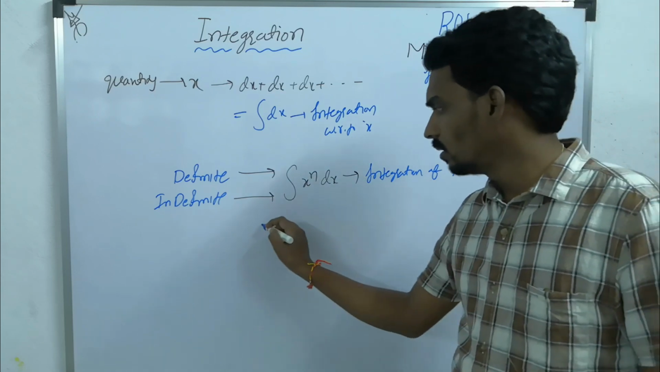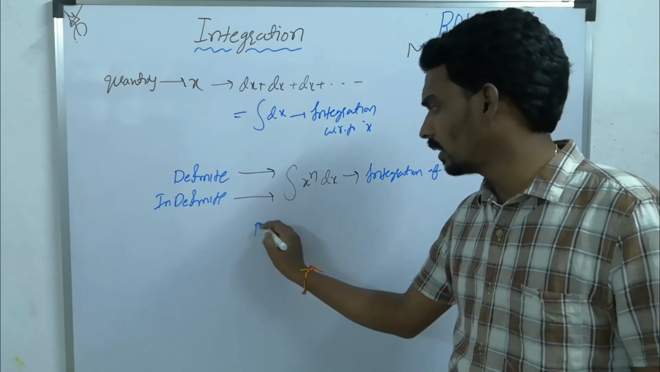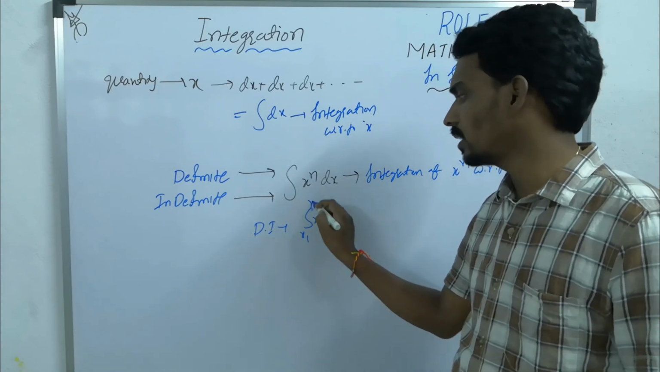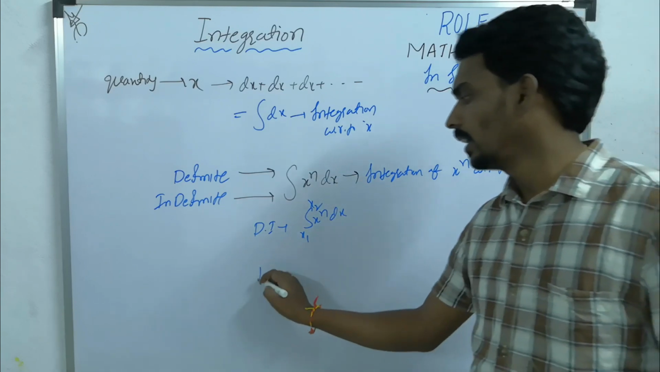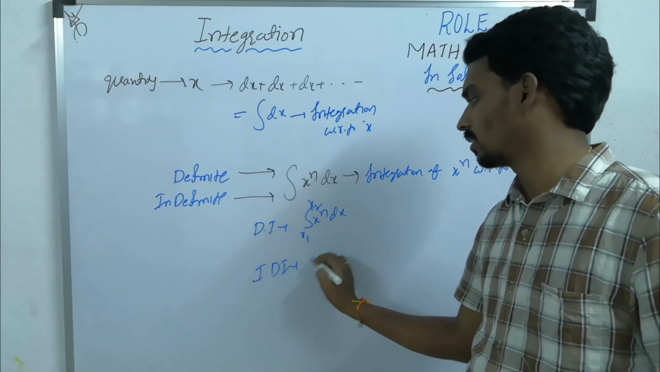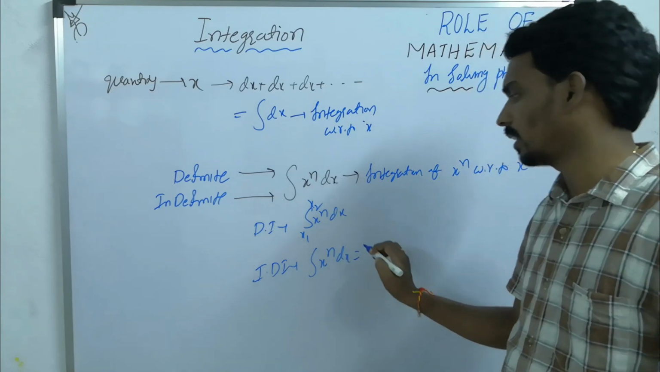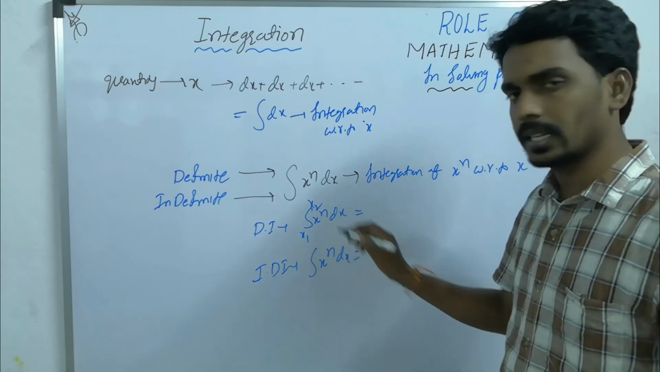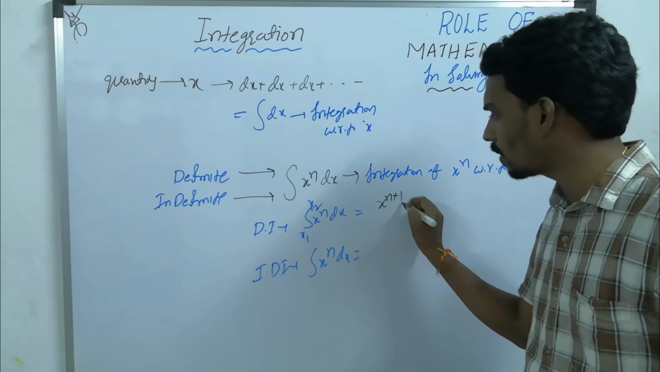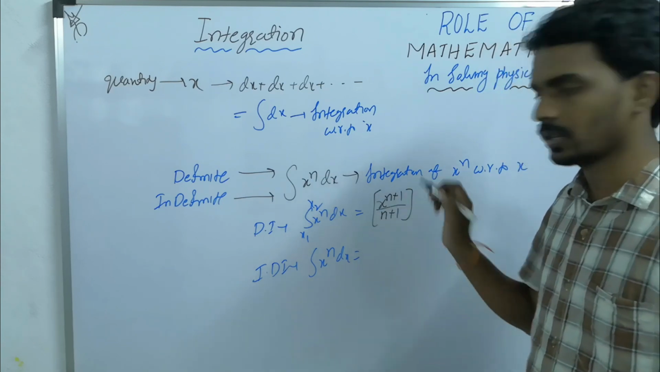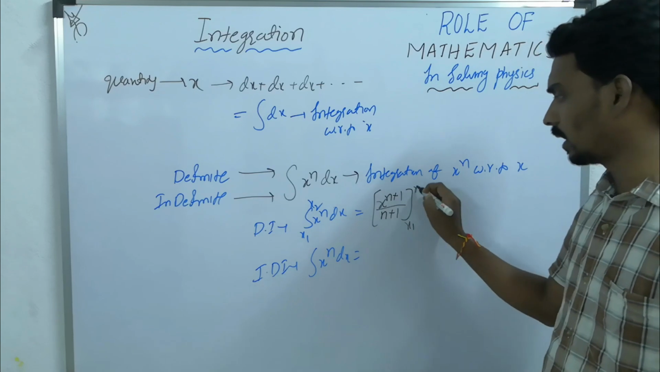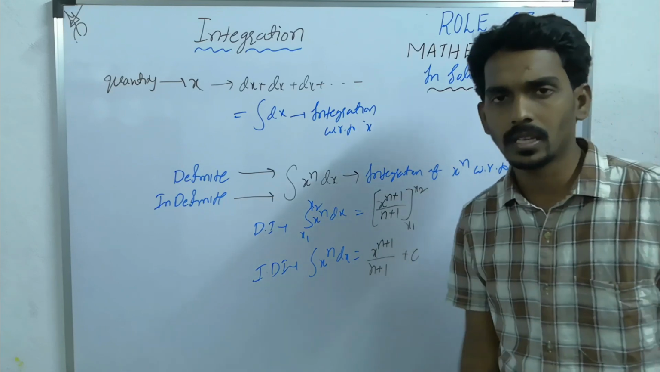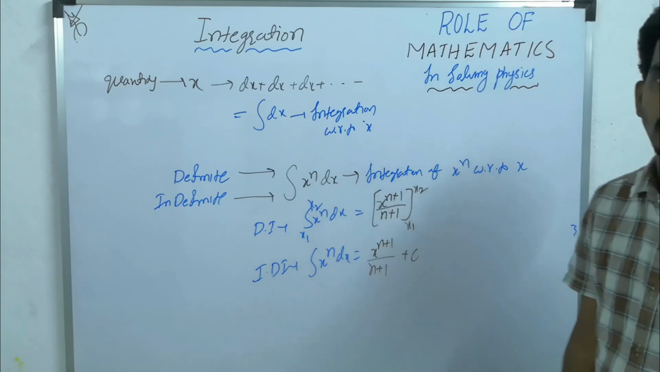Now this thing only, if you take it as definite integrals, you will write it with limits, the initial value and the final value. Indefinite integration means you will just write integration x power n dx. But whatever may be the type of integration, here the formula becomes x power n plus 1 by n plus 1. If there are limits, then you will take the limits. Otherwise, it will be x power n plus 1 by n plus 1 plus c. One constant may be possible.